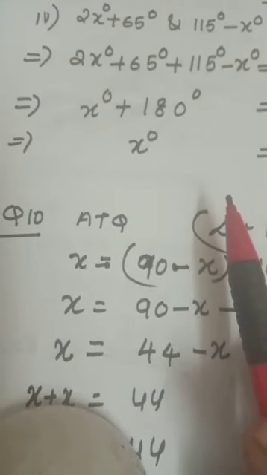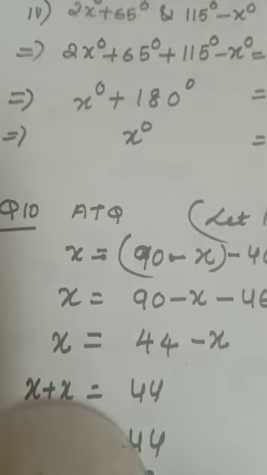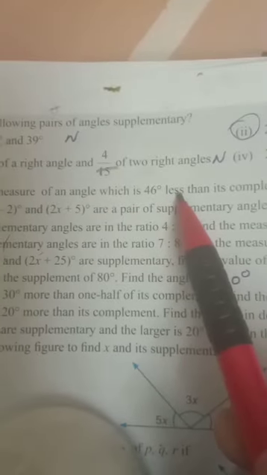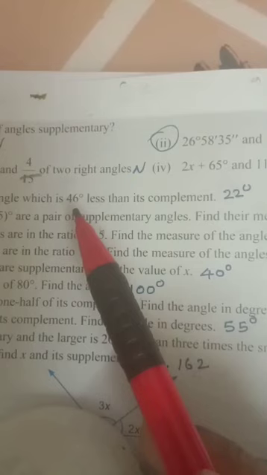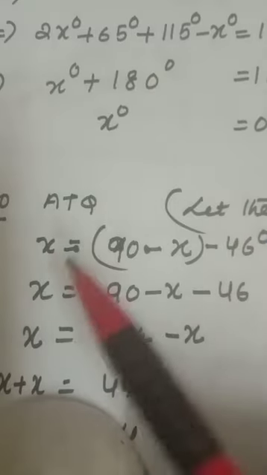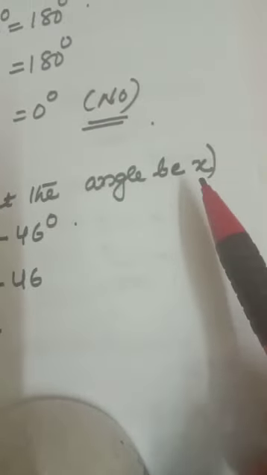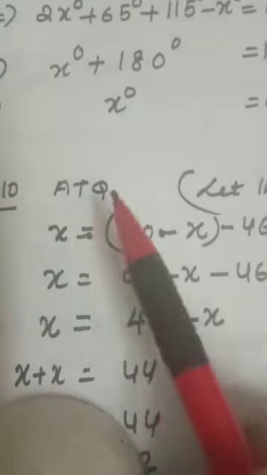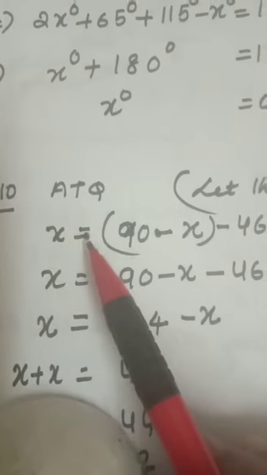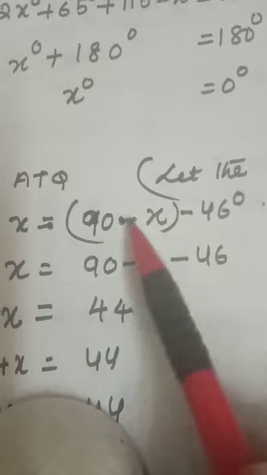Okay. Now question number 10. Find the measure of an angle which is 46 degree less than its complement. According to the question, let x be the angle. The angle is equal to 46 degree less than its complement.